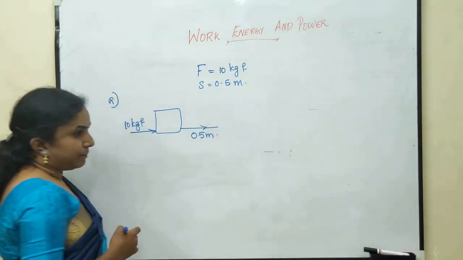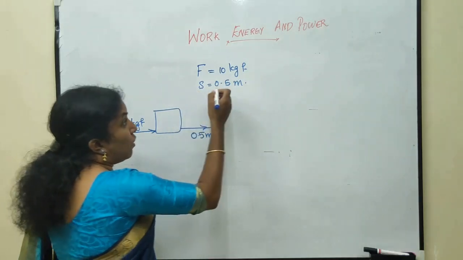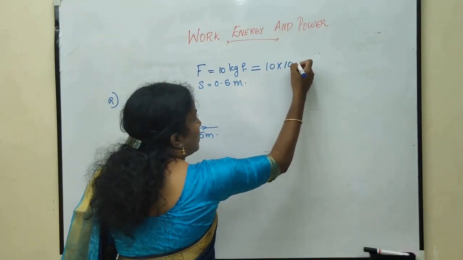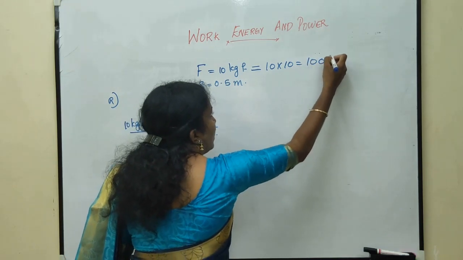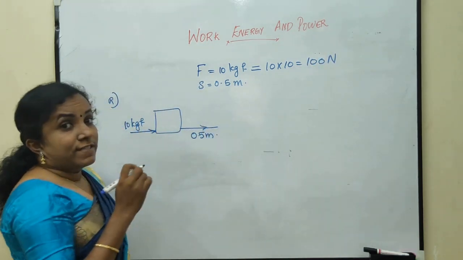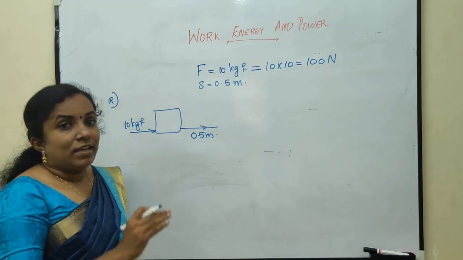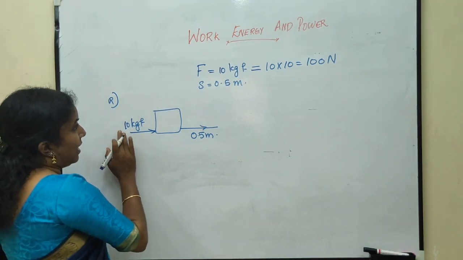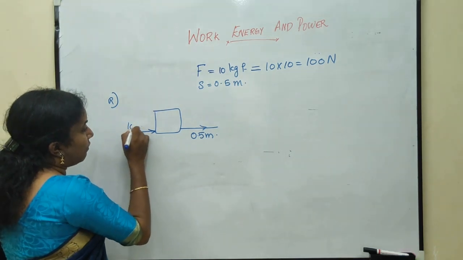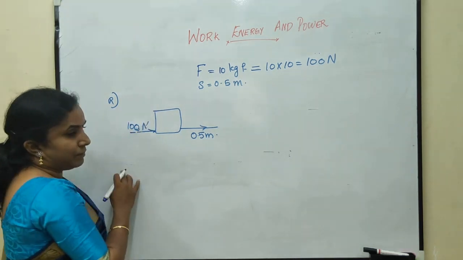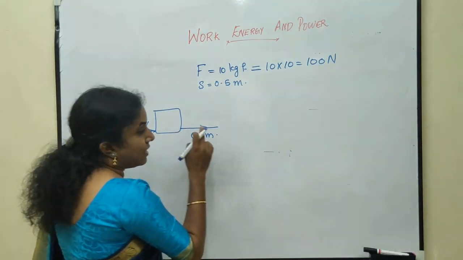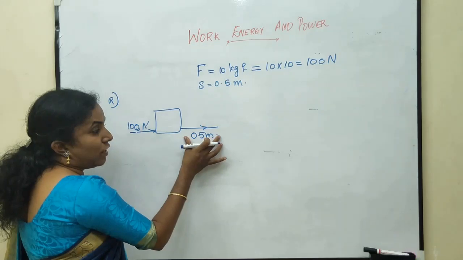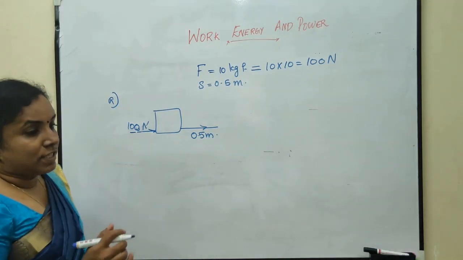0.5 meter. When we convert this kilogram force into Newton, it is 10 into 10 which is equal to 100 Newton because the value of g is given as 10 Newton per kilogram. Hence, 100 Newton force is acting and the body is displaced in the direction of force through a displacement of 0.5 meter.